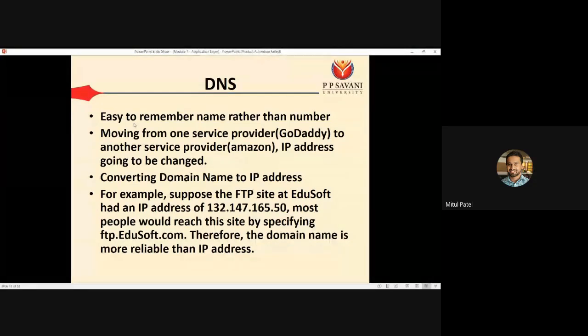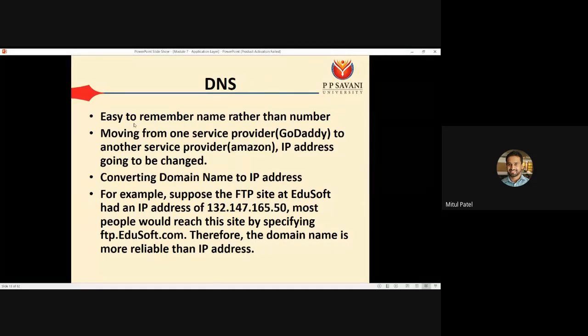Okay, for example, suppose the FTP site at Edgesoft had an IP address of 132.147.165.50. Okay, so most people would reach this site by specifying ftp.edgesoft.com. We don't need to specify the IP address.